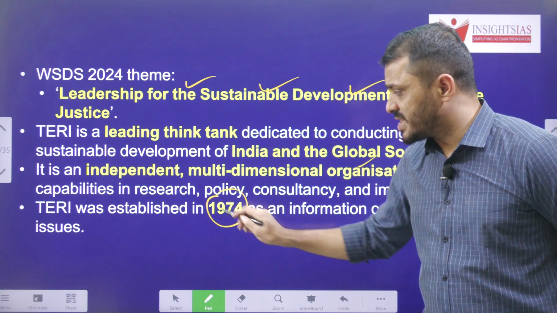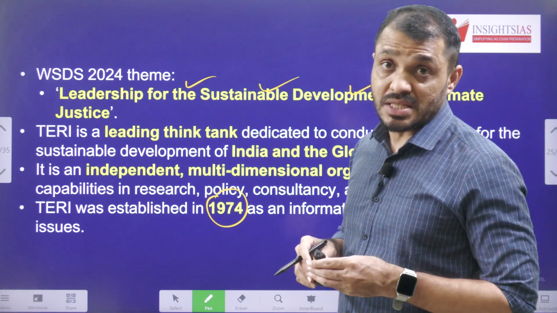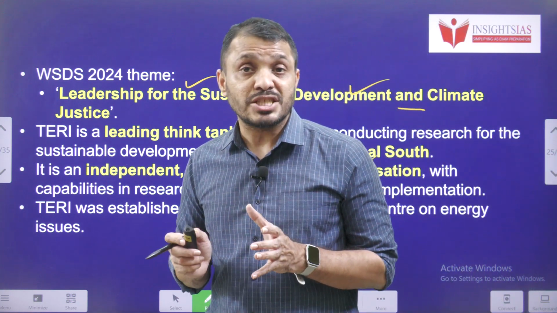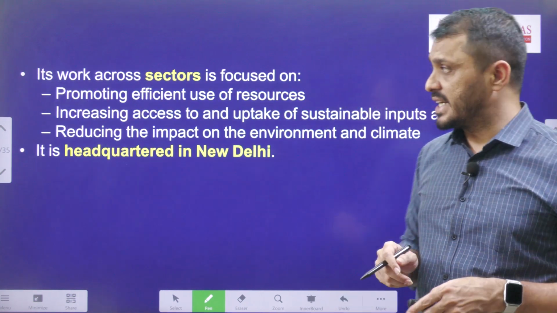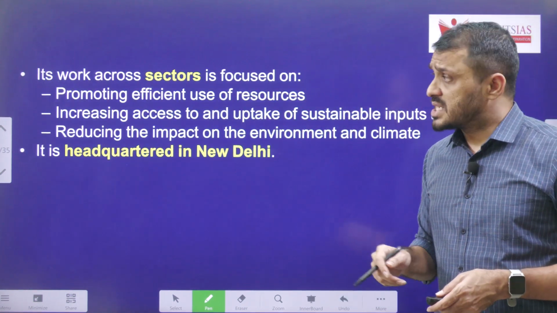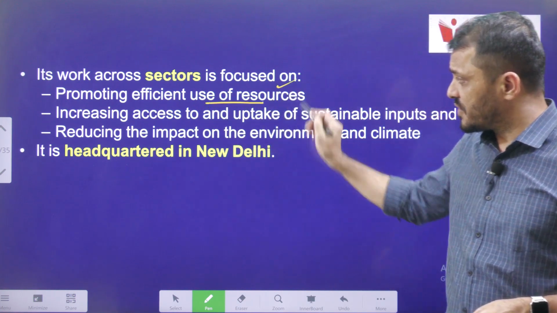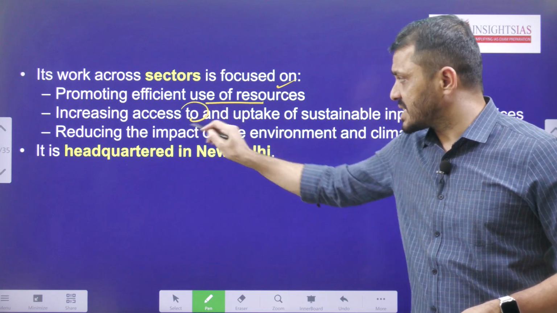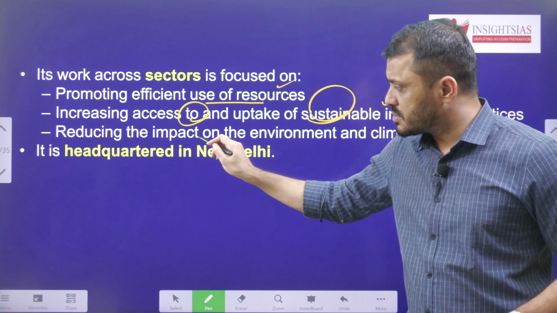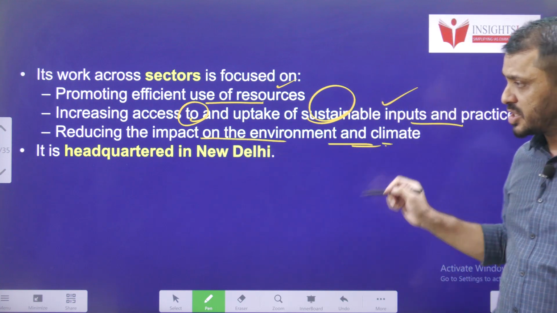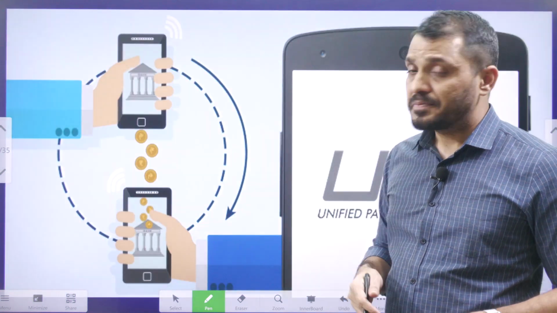TERI is an organization which was established in 1974. You know that 1974 is the year when India conducted its first nuclear test, in response to China's nuclear test which occurred in 1964. This TERI organization's focus areas are promoting efficient use of resources, increasing access as well as uptake regarding sustainable inputs, and reducing the impact of environmental and climate change. This TERI is based in New Delhi.